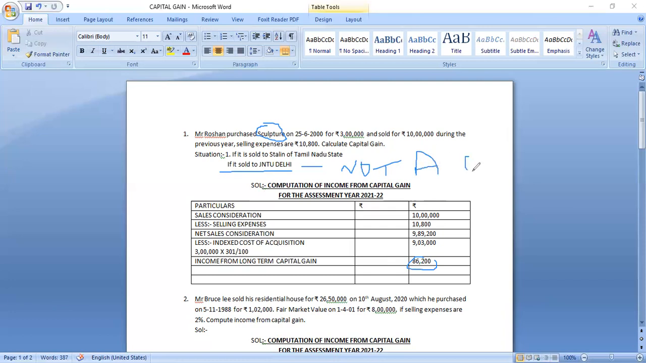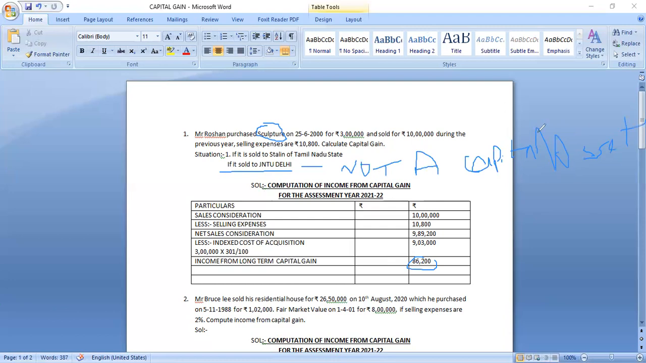I'm not able to write on the screen because I'm using this mouse. Okay, this is not a capital asset, right? I'm not writing properly. Okay, the mouse is not good.